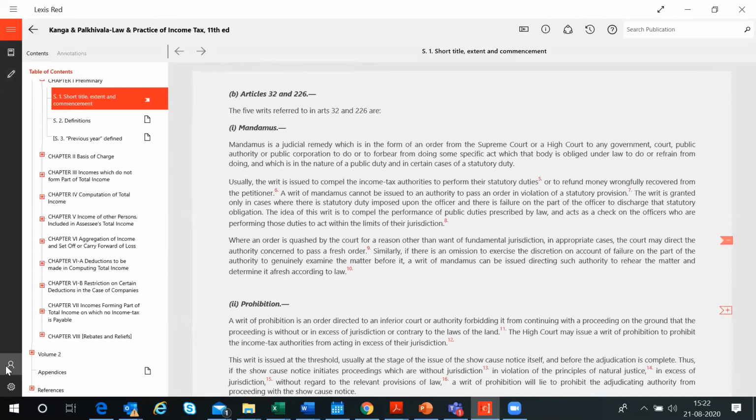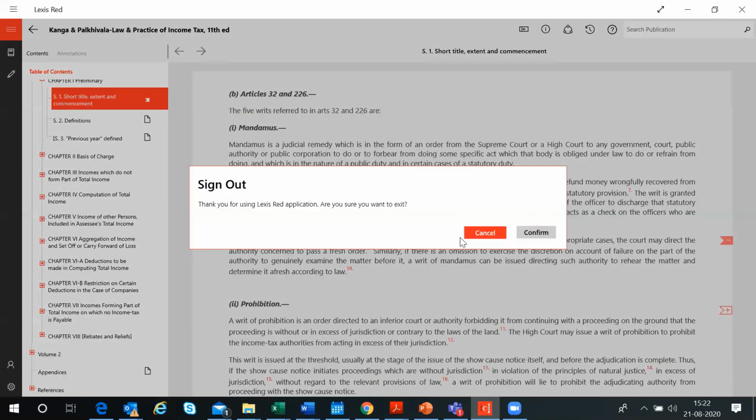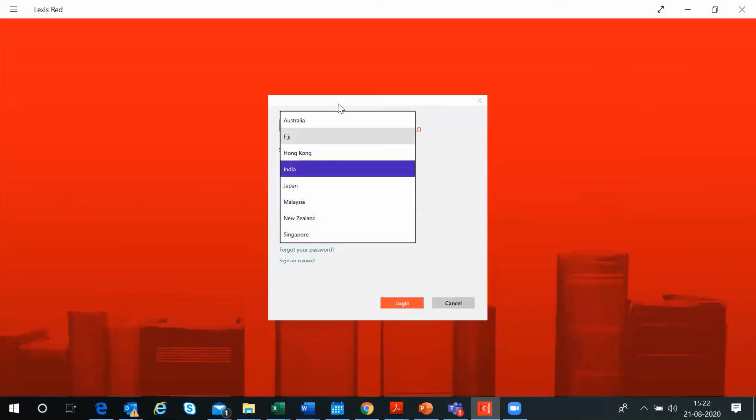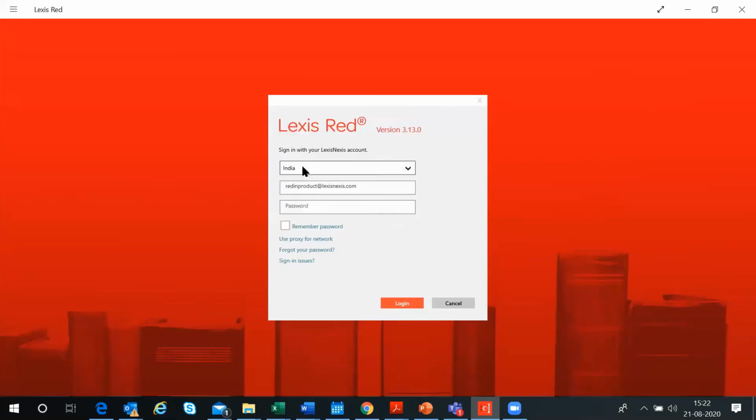Here you can just click and log out from here. I'll just show you. Once you log out, or when you download the particular app, this is what you will get. Lexis Red will give you the version updates and all that. Here we have various countries available. What you have taken is India, so from the India bookstore you have bought something, so you'll have to just select India and put in your login credentials and password. If you have forgotten the password, you can just click in here and it will give you a new password on your email like any other application does.